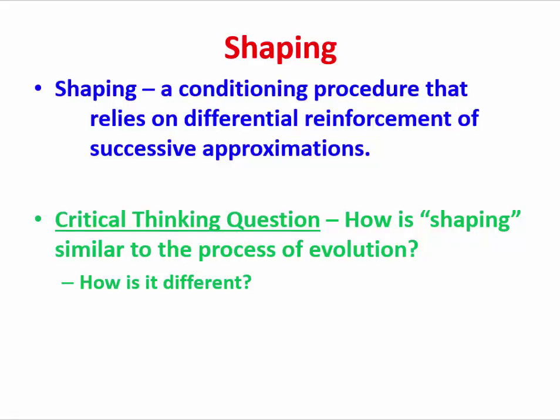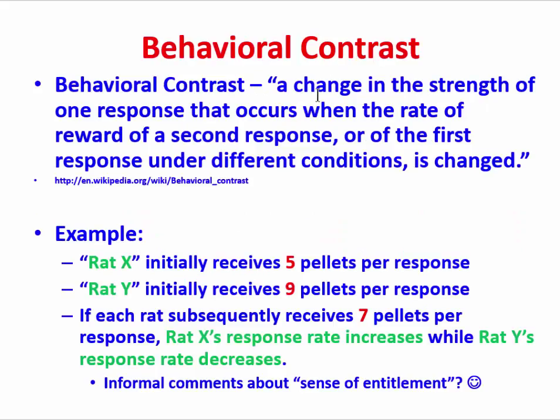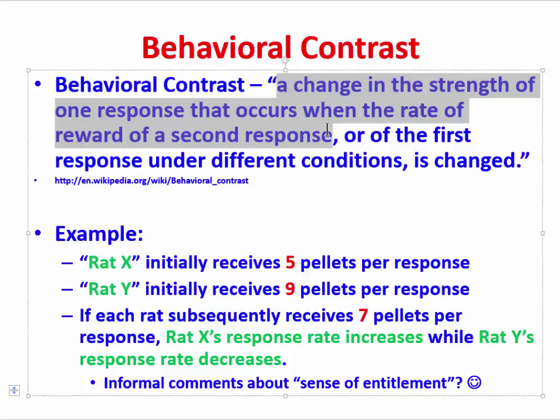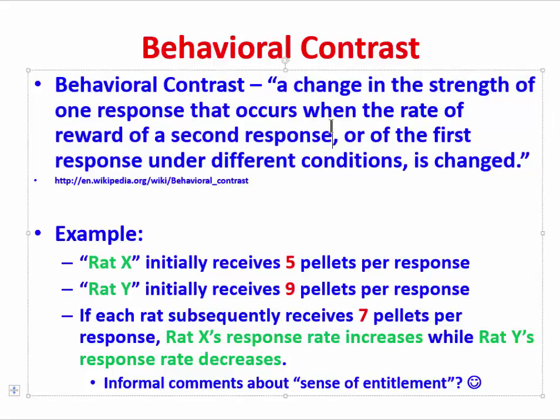Another important phenomenon is the phenomenon of behavioral contrast, a change in the strength of one response that occurs when the rate of reward of a second response, or of the first response under different conditions, is changed. Now that sounds like a mouthful, so let's see if we can understand some examples.